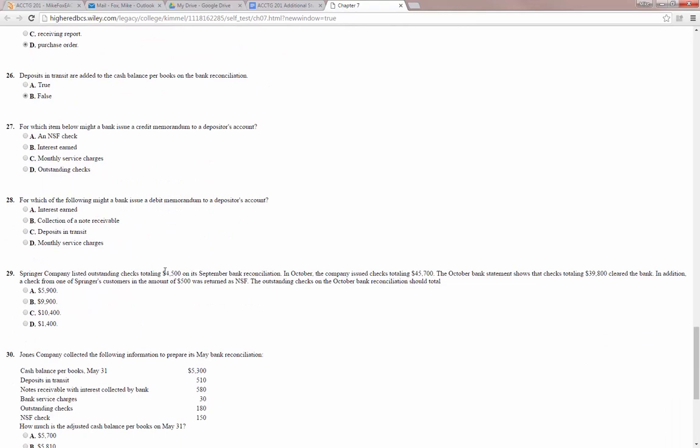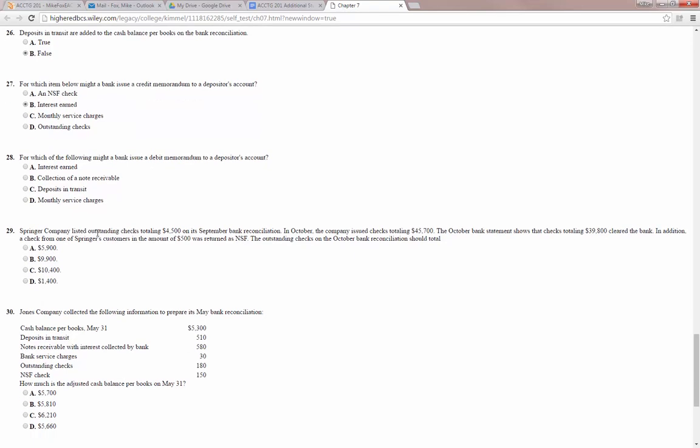27, for which item below might a bank issue a credit memorandum to a depositor's account? An NSF check? No. Interest earned? Yes. Monthly service charges? No. Outstanding checks? No. So interest earned: you get your bank account and you see that you have more money than you thought you did. That's what a credit memorandum is. It's the bank adding money to your account, and they do that for interest earned, which is one reason.